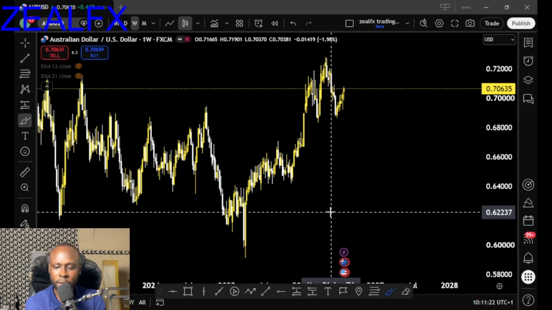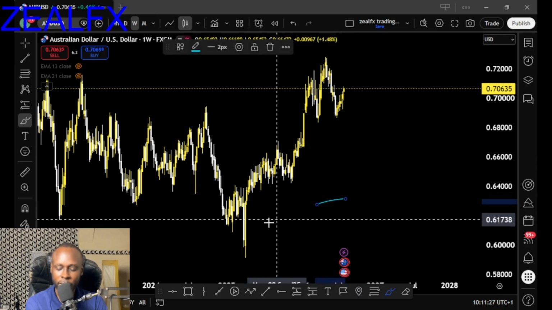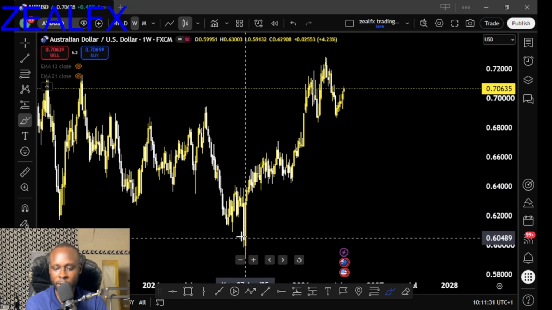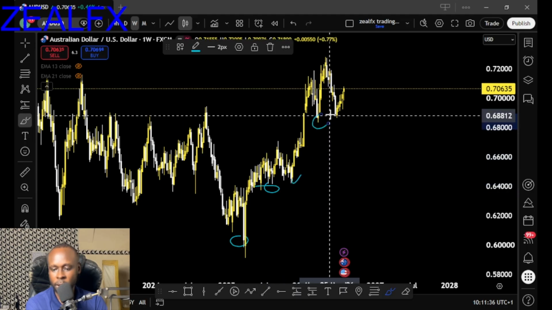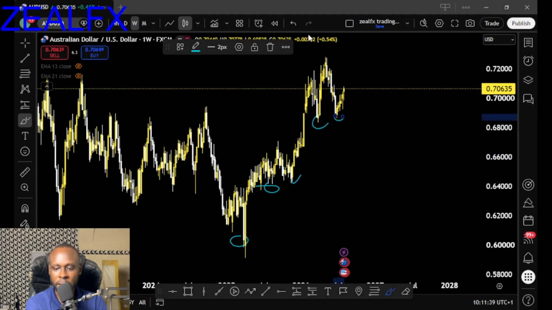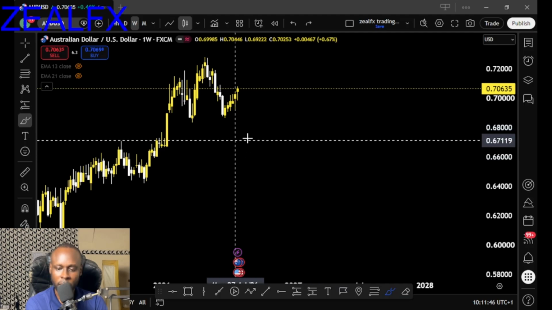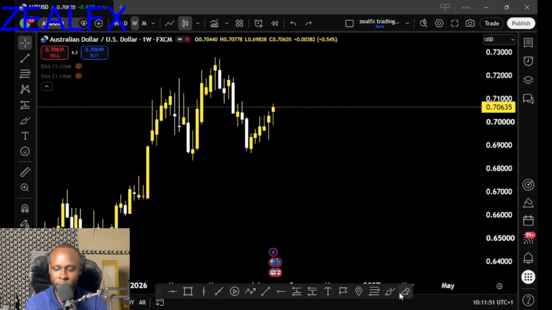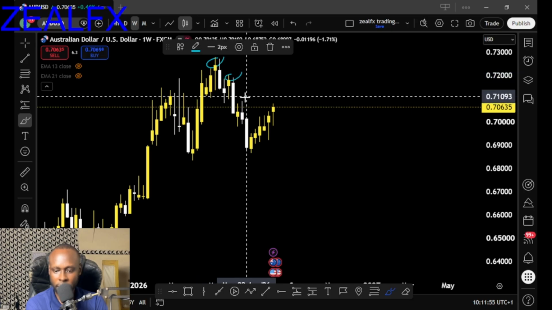So Australia USD on my weekly time frame, we can clearly see we still have a bullish structure, which is we have this lower low and a series of higher lows, then higher low, then higher low, and higher low. So this series of higher lows indicates a bullish structure for the Australia USD, which is a major structure level. Then we have an inner structure on the Australia USD, which is we now have price making this higher high, then a lower high, and a lower high.